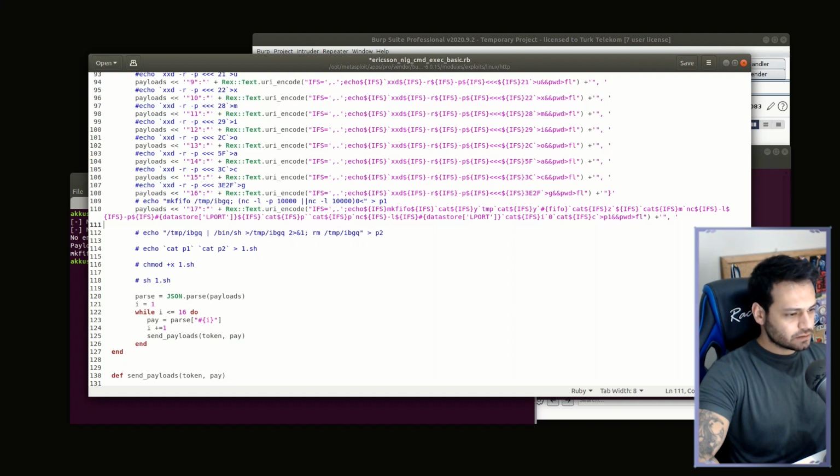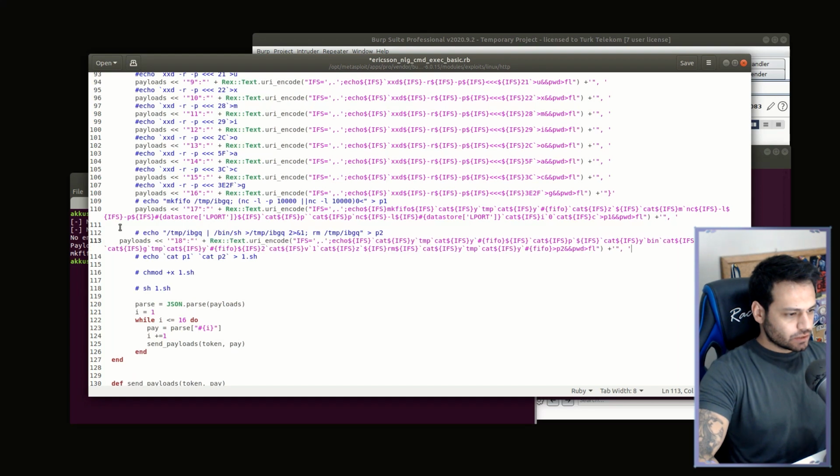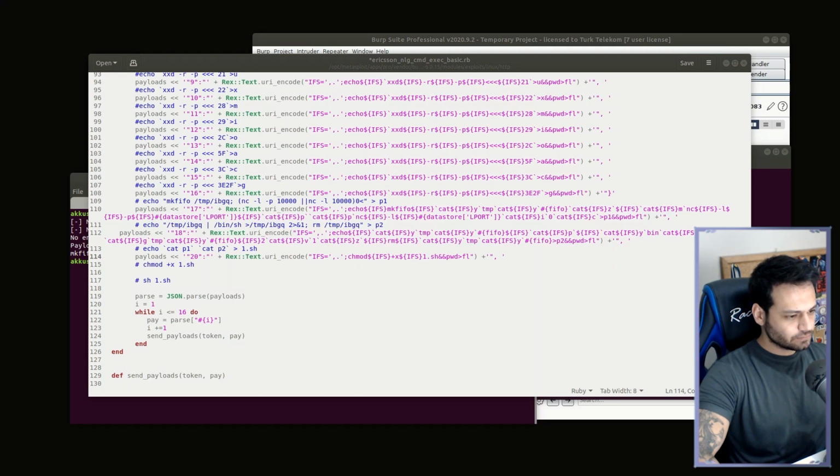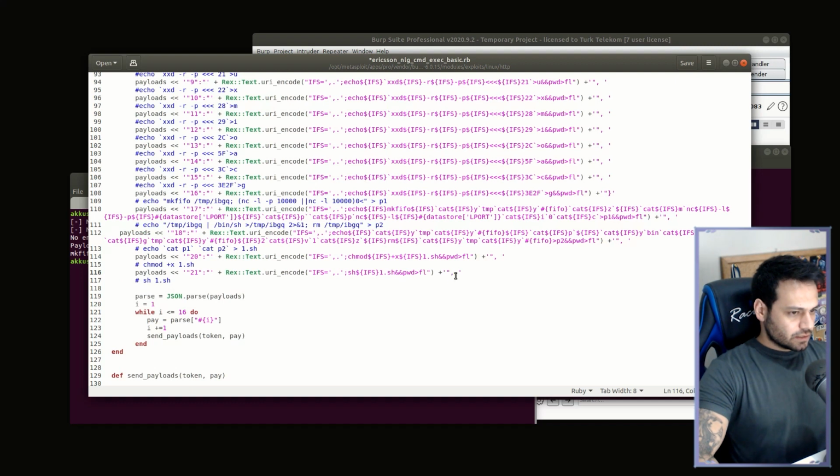Let me copy the past payloads. I need to pay attention to the correct order. Also, let's give them notes so they cannot get mixed up. It's okay.